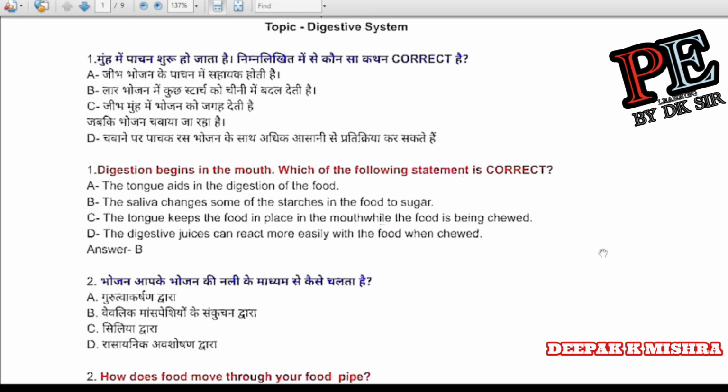So friends, you have seen all the important questions which have come in last exams. So these are very important questions for your upcoming written exams.